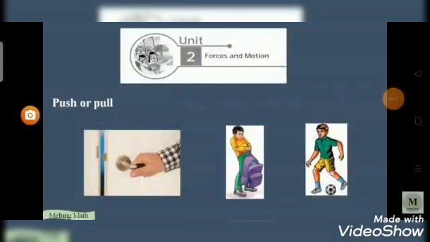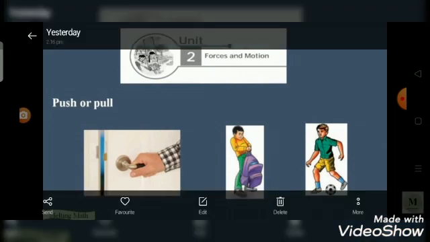Good morning, dear students. Now we see unit 2, and the title of the unit is Forces and Motion. When we do some work, we apply some forces that may be push or pull. In the first picture, the man is unlocking the door. Here, the man pushed the door.